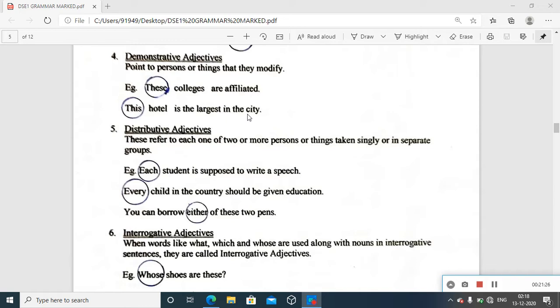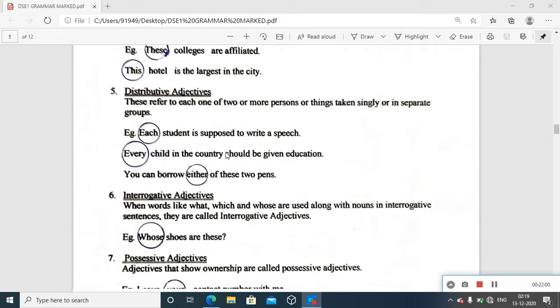If you're standing just near to the hotel, or you are standing at a distance, in any case you can point out to that. Normally you make this sentence by pointing, demonstrating at that this hotel. Sometimes you might be pointing out, and then it becomes the demonstrative adjective. Okay, this hotel is the largest in the city. So this as the term is there. Another example for this demonstration. Yeah. Then fifth one,